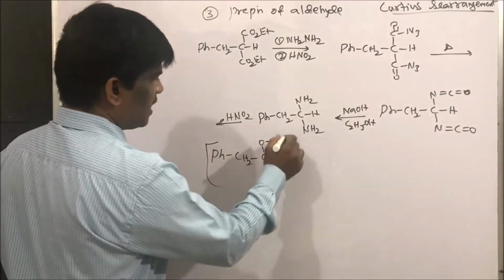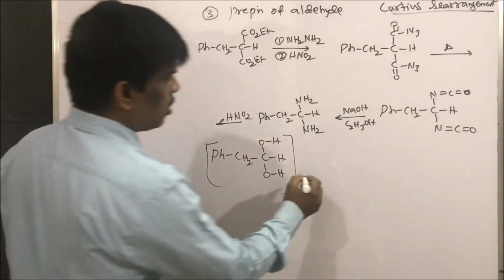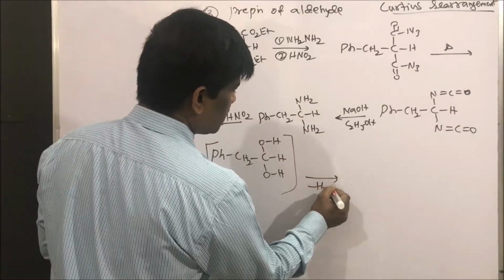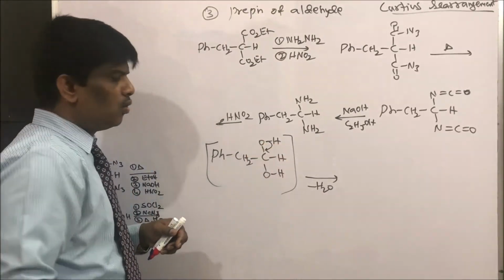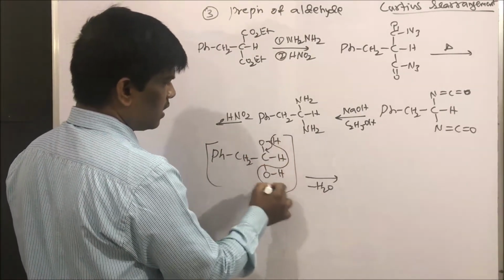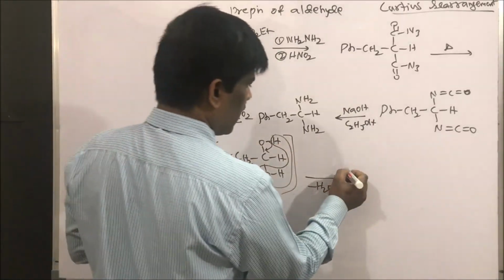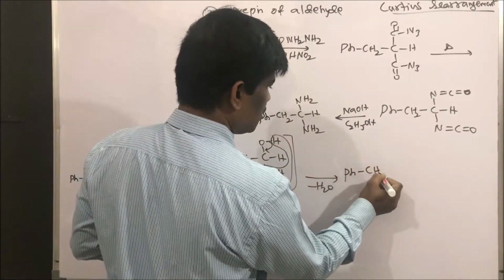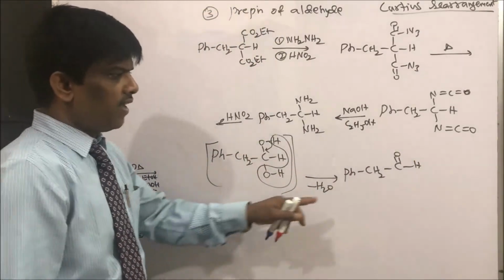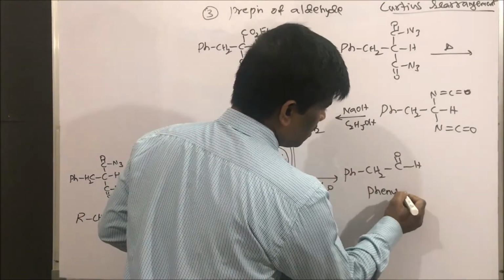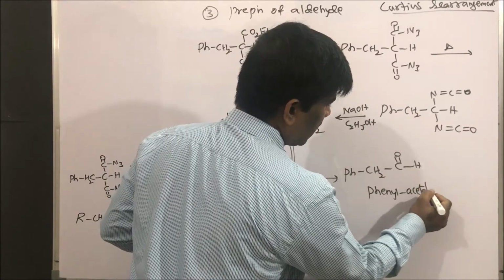Yes, this diol is not going to be stable. It is going to lose water to give aldehyde, phenyl CH2 CHO. Yes, phenyl acetaldehyde, phenyl acetaldehyde.